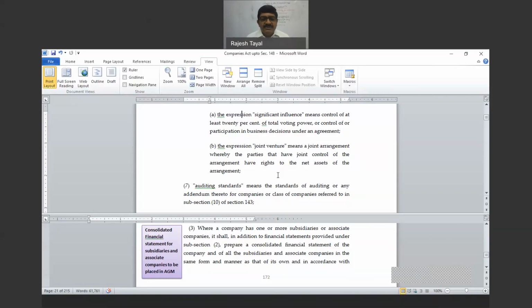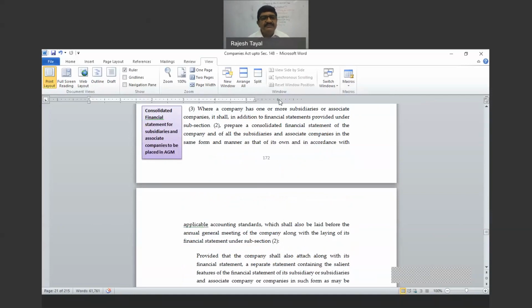Got it? So for every term you find, you can think that there may be a definition. Find that, refer to the definition. Then only will the things become clearer to you, right? So where a company has one or more subsidiary or associate companies, it shall, in addition to financial statements, prepare more. So this is something additional, right?